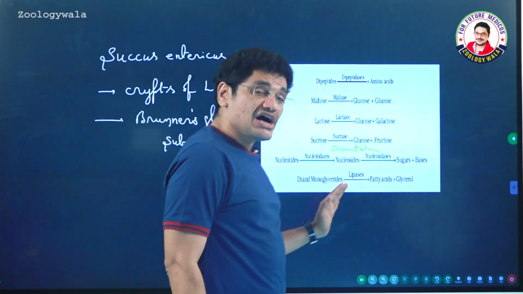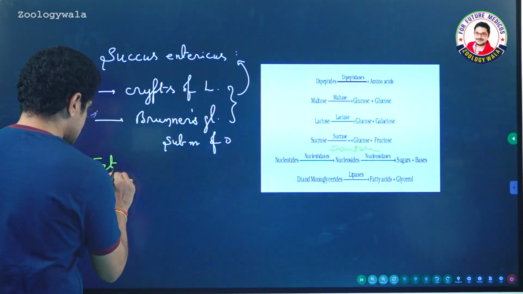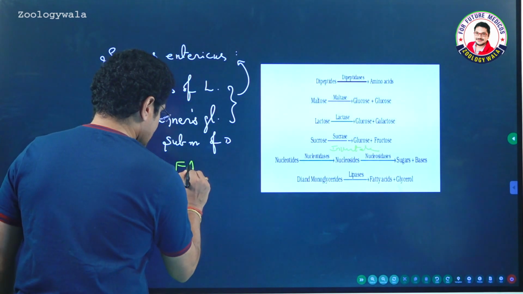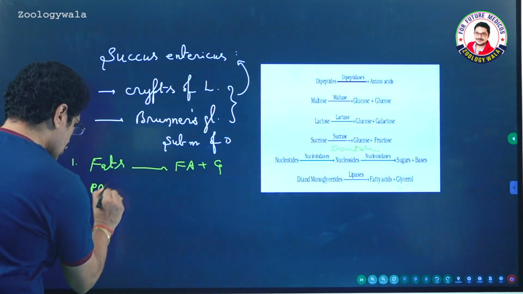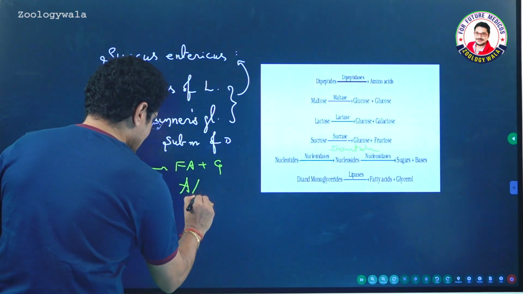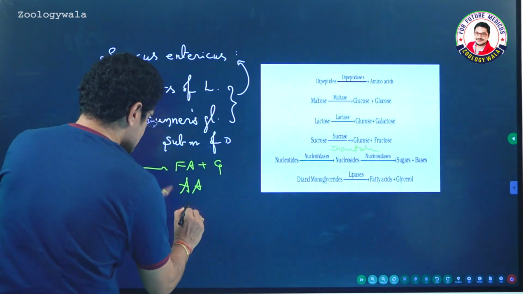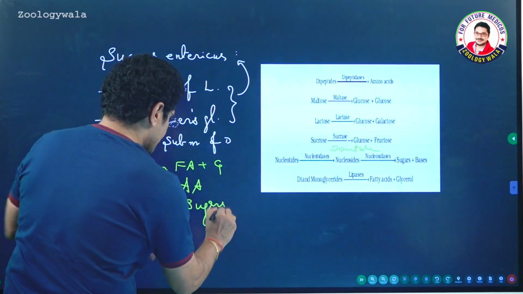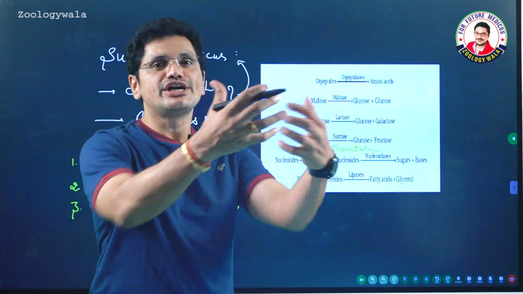So what are the end products of fat digestion? The end products of fats are finally fatty acids and glycerol. What are the end products of protein digestion? Proteins finally form amino acids. And what are the end products of carbohydrates? Sugars. Like that, these end products are formed, and now they are ready to enter into the body.